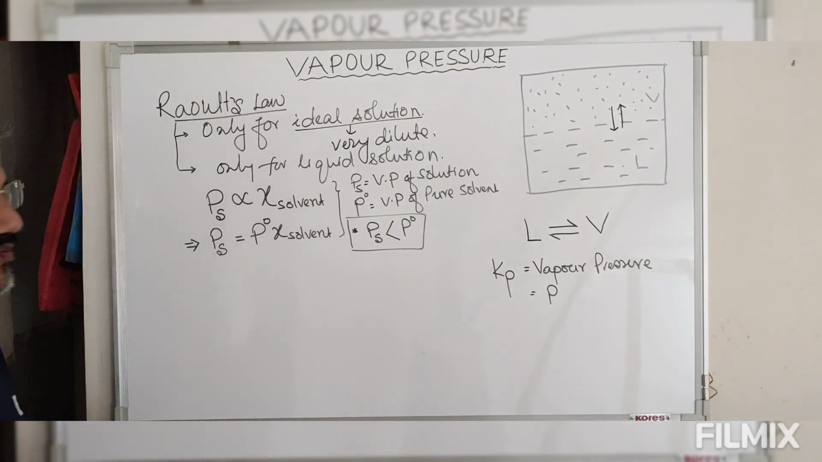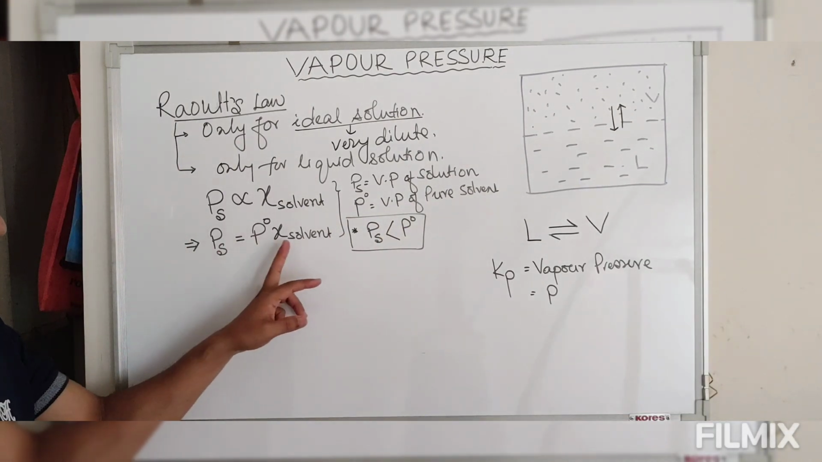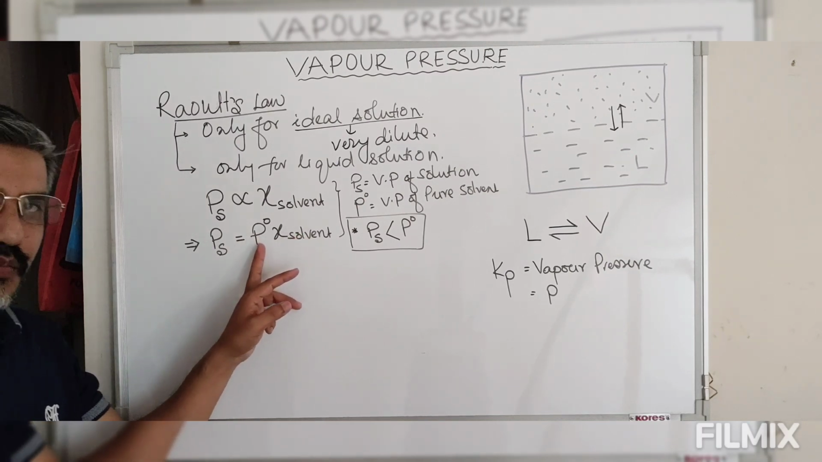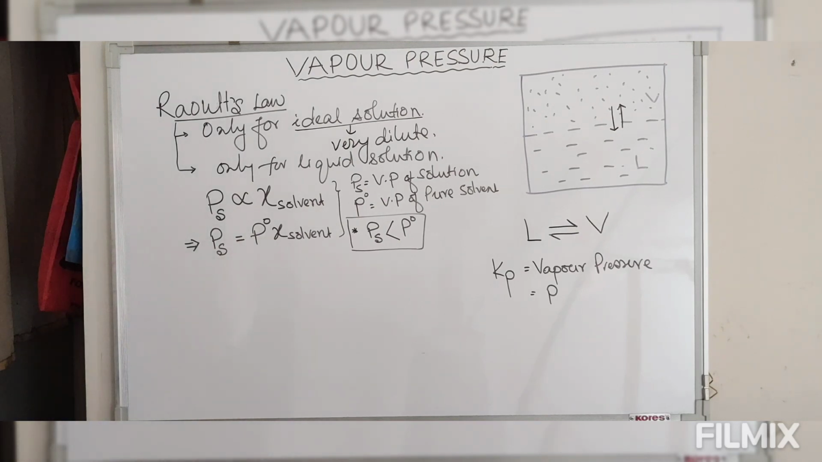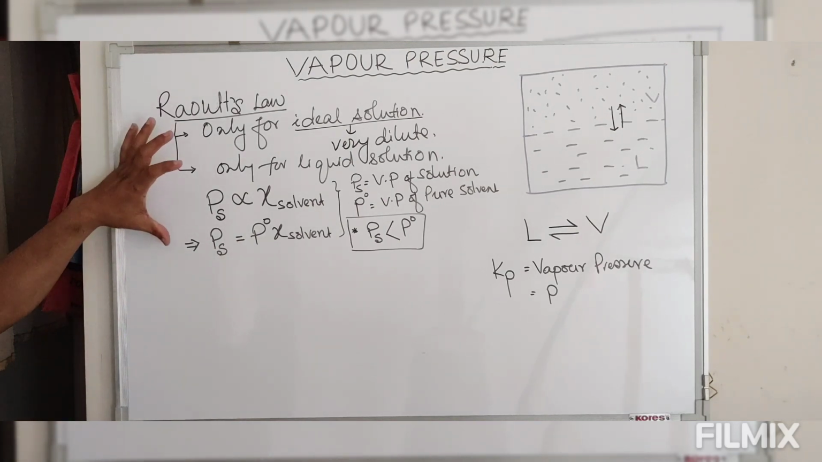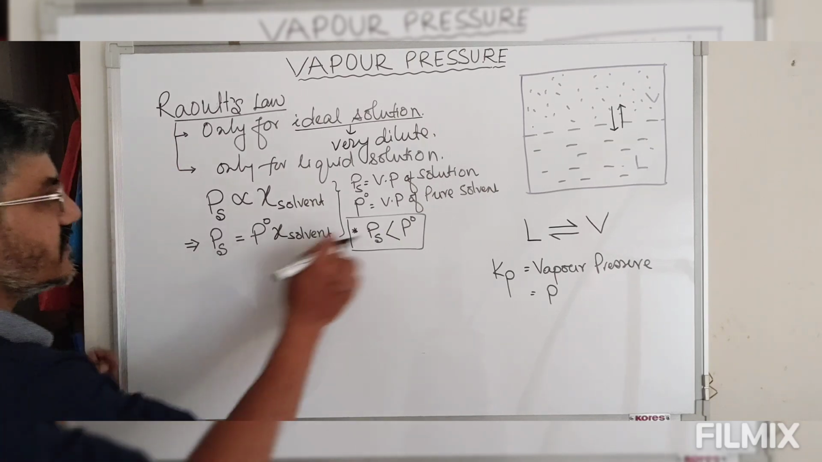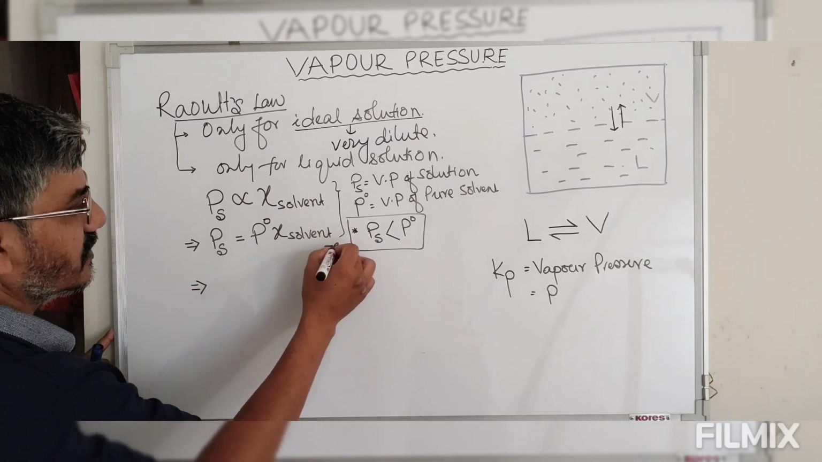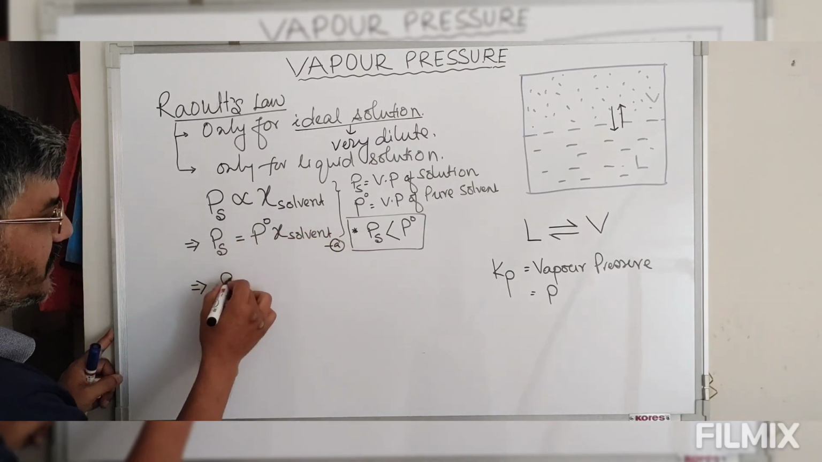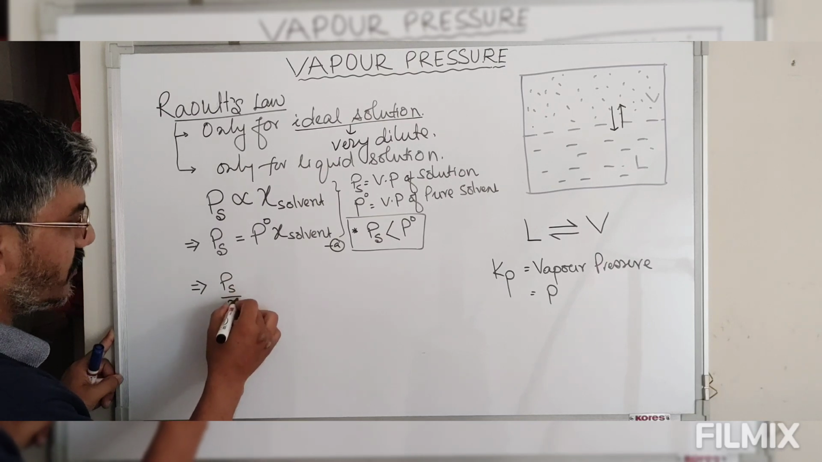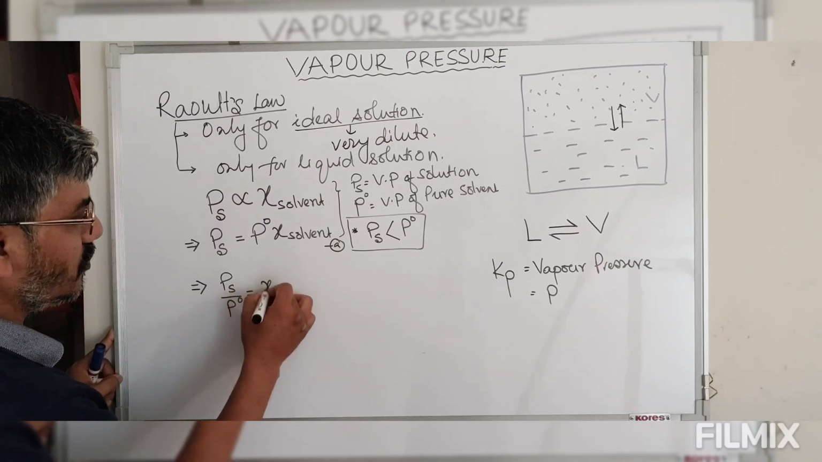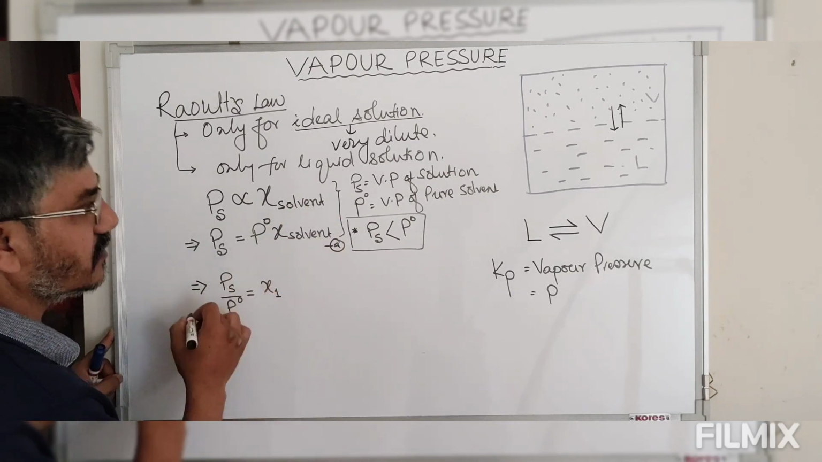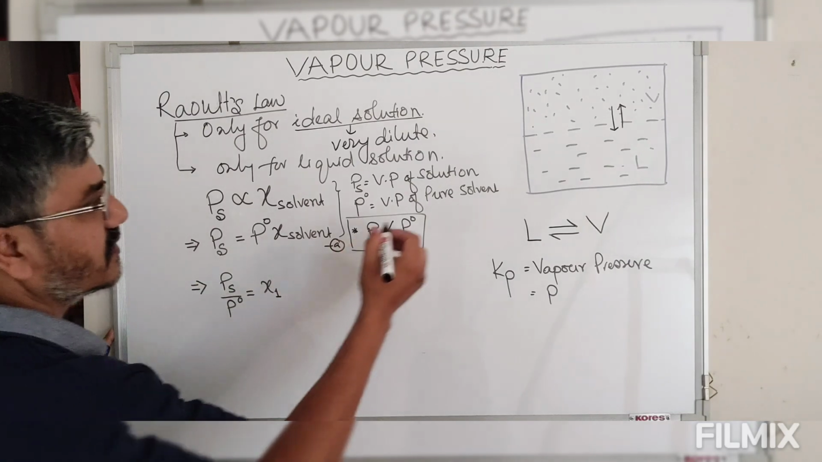And how much is this vapor pressure equal to? That is the product of the mole fraction of solvent and the vapor pressure of pure solvent. This is what we call Raoult's law. And now we rearrange this equation. So look at this, let this be equation A. So Ps divided by P naught is equal to mole fraction of solvent. I express this solvent by 1. 1 represents solvent,